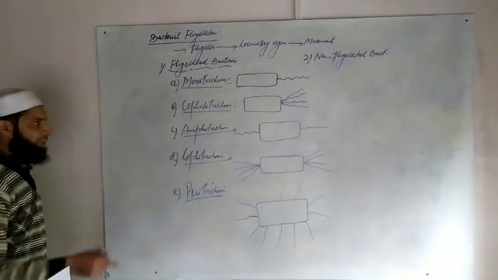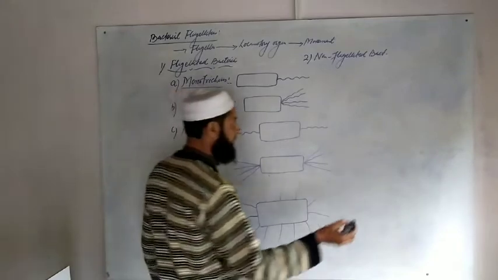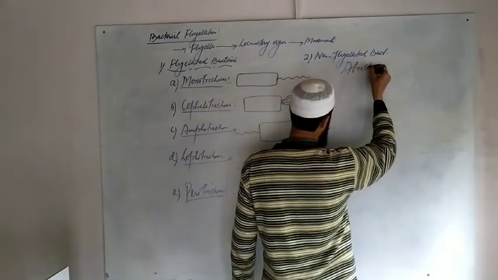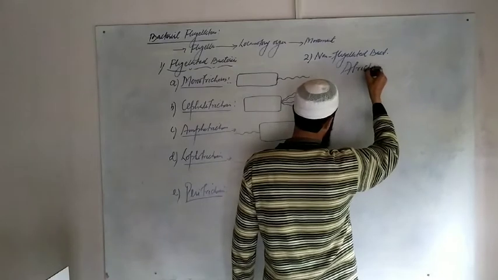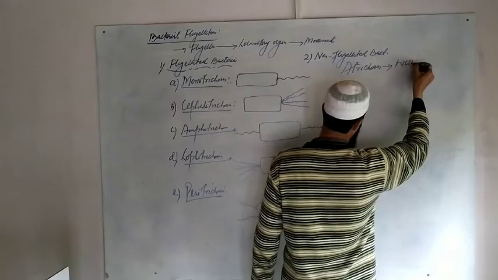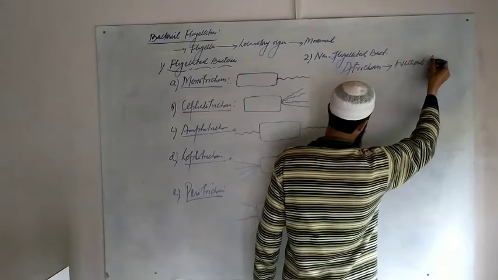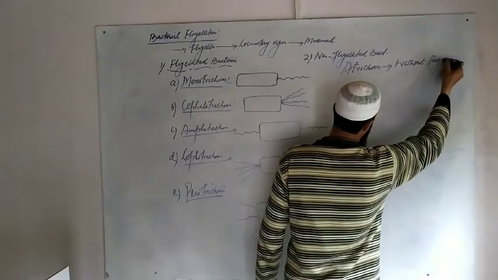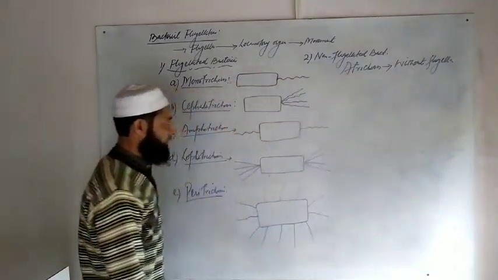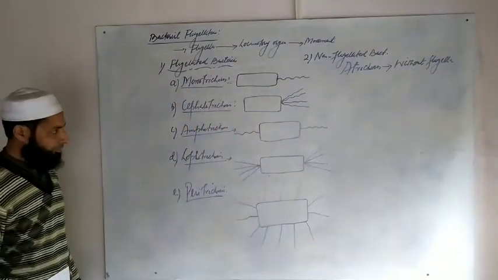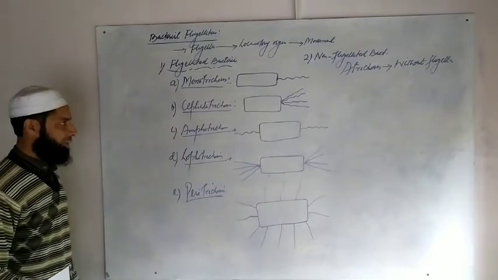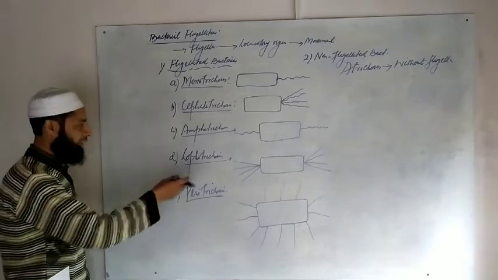In the case of non-flagellated bacteria, we have a single type called atrichous, A-T-R-I-C-H-O-U-S. Atrichous means bacteria without any locomotor organ, without flagella. This was about bacterial flagellation.